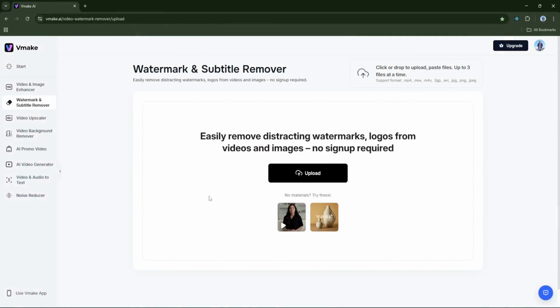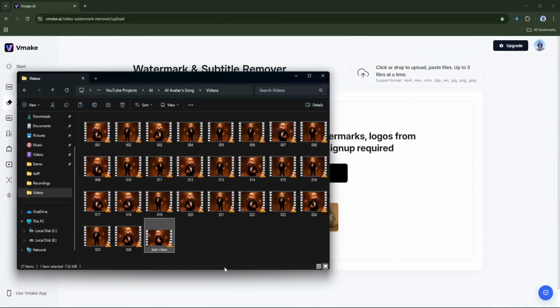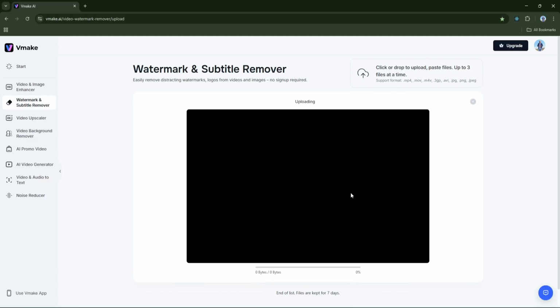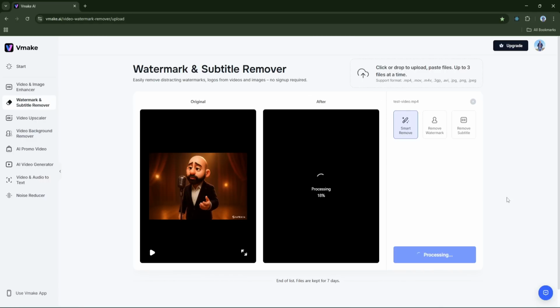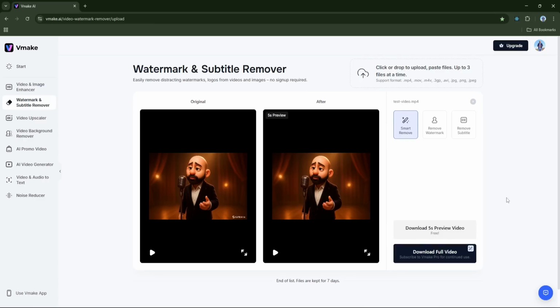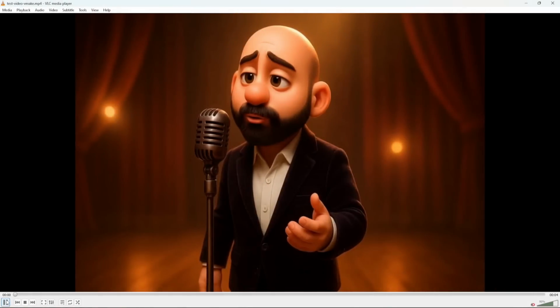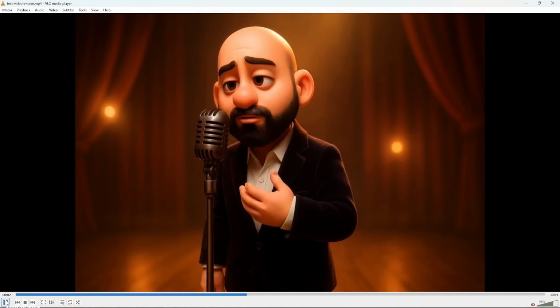Go to vmake.ai, upload your 5-second video clip, wait for the AI to process and remove the watermark. Once it is ready, you will see two download options: download preview, which is free, and download full video, which requires a premium account. Since our clip is exactly 5 seconds, you can go with the free preview download. And then, when you play the video, the watermark is gone.